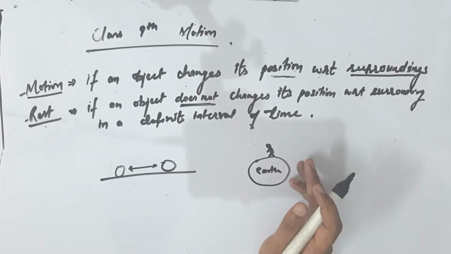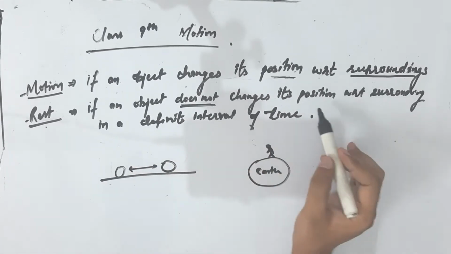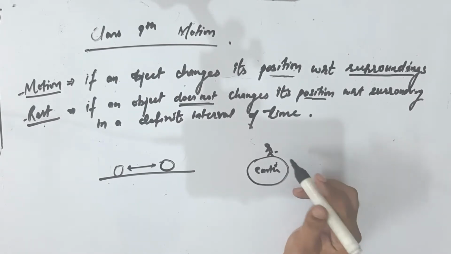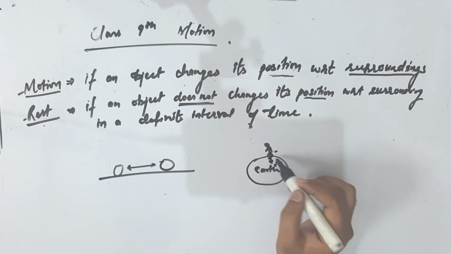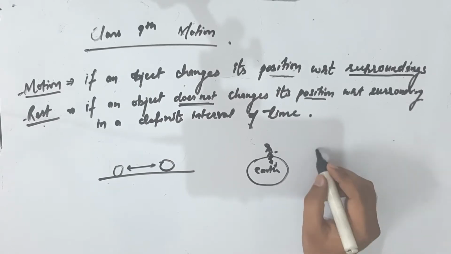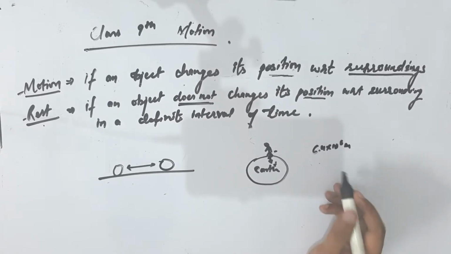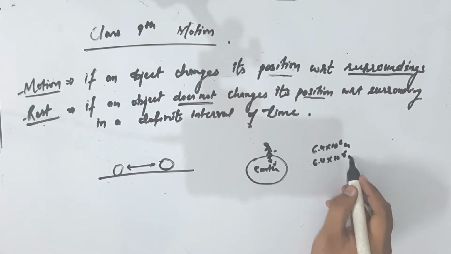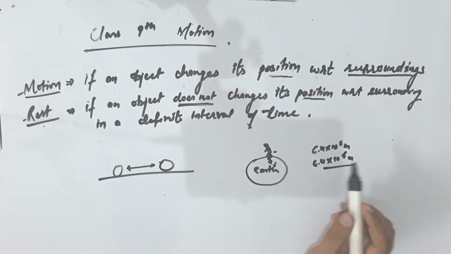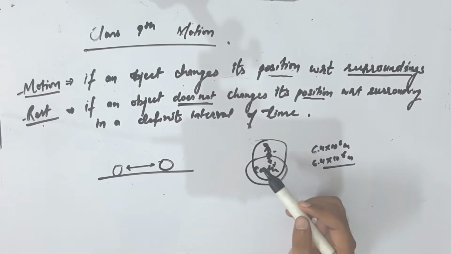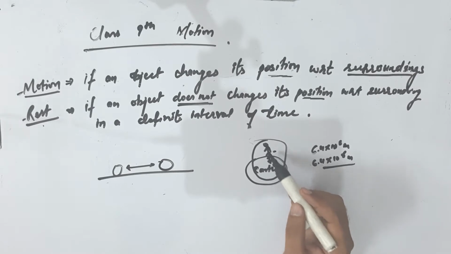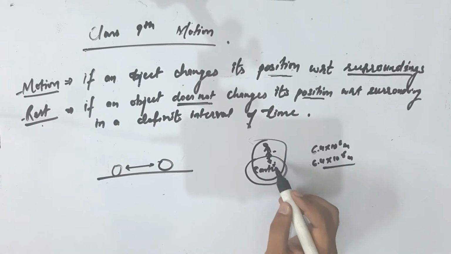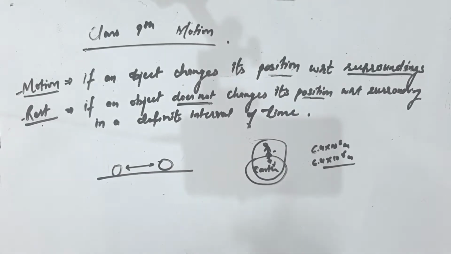But according to science, if the position between the two objects is not changing, so the distance between you and earth was previously 6.4 x 10^6 meter, and after running 20 kilometer, the distance remains this. What does it mean? It means that you are at rest. So if the distance between the two objects is not changing, then it is known as rest. And if the distance between the objects is changing, then it is called motion.